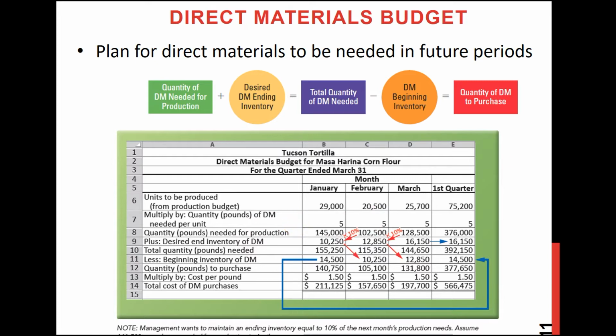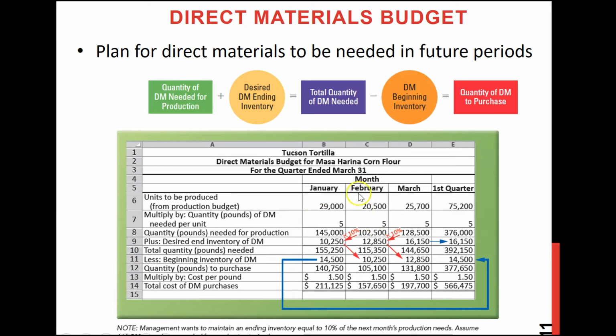Remember, the production budget is telling you the number of units that you want to produce, and the direct material budget is telling you how much raw material, or direct material, you need to buy, right?